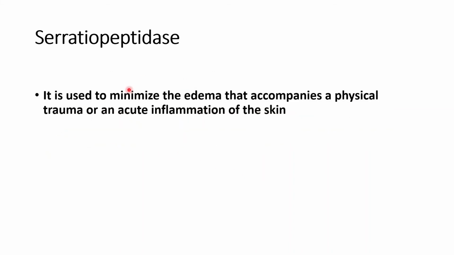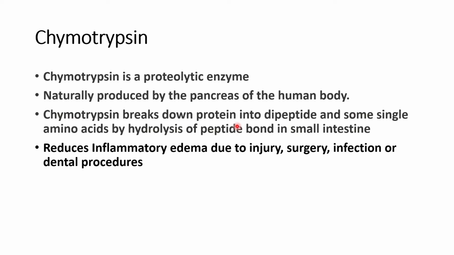Then serratiopeptidase. This enzyme is used to minimize the edema that accompanies a physical trauma or an acute inflammation of the skin. Then chymotrypsin. This is a proteolytic enzyme, naturally produced by the bacteria of the human body. This chymotrypsin breaks down protein into dipeptides and some single amino acids by hydrolysis of peptide bonds in the small intestine. This reduces inflammatory edema due to injury, surgery, infection or dental procedures.